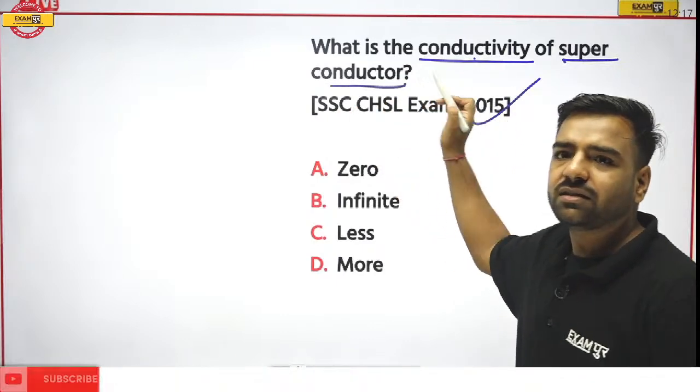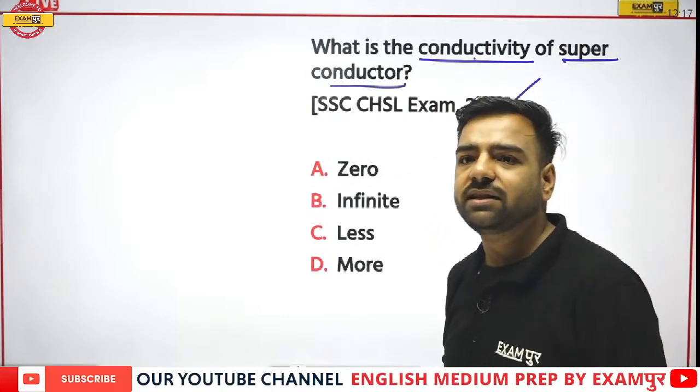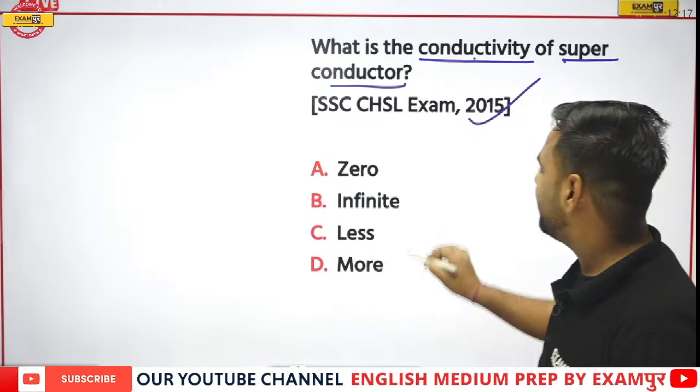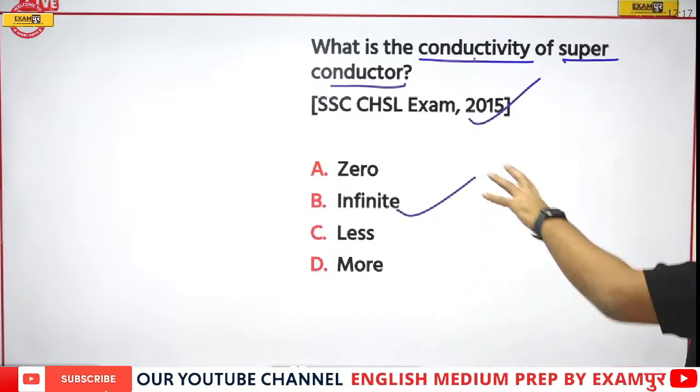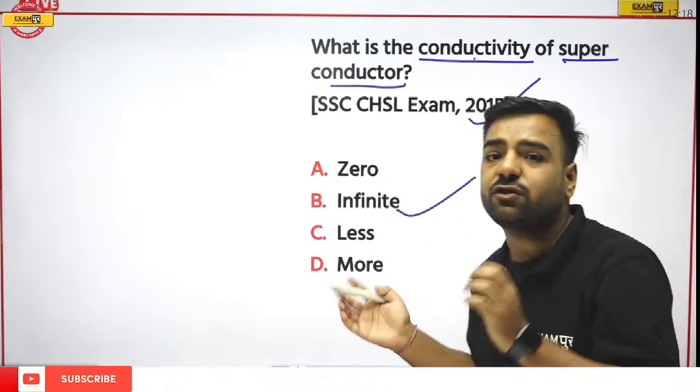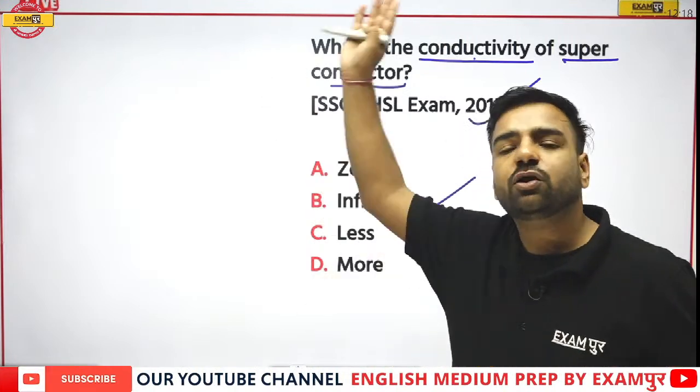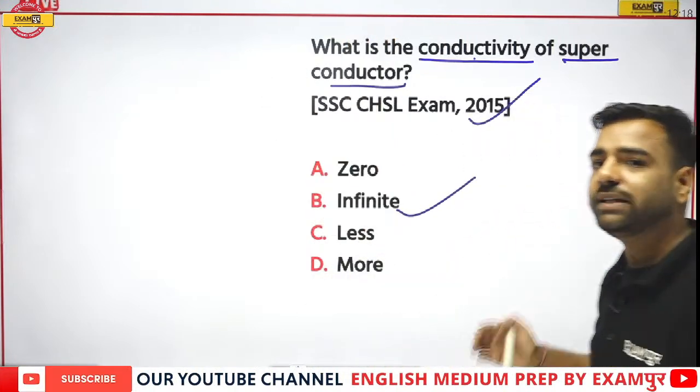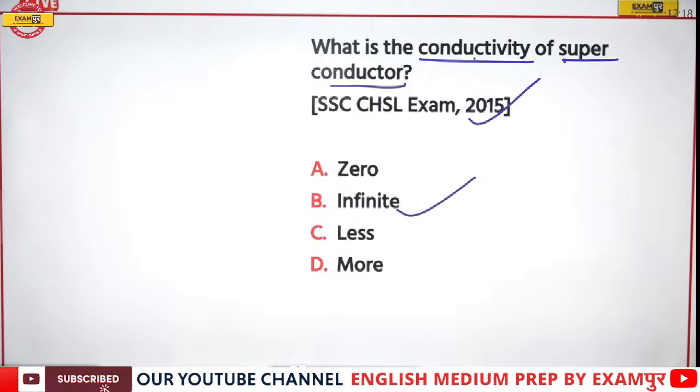Remember superconductor? Yes. So Navnita is saying, sir, it is B, that is infinite. Absolutely correct. So when I talk about the conductivity of the superconductor, it would go to an infinite level. Correct? So easy flow of electrons, infinite conductivity.